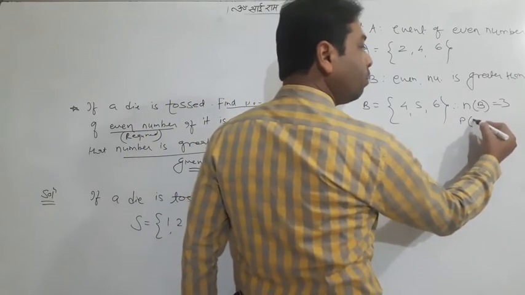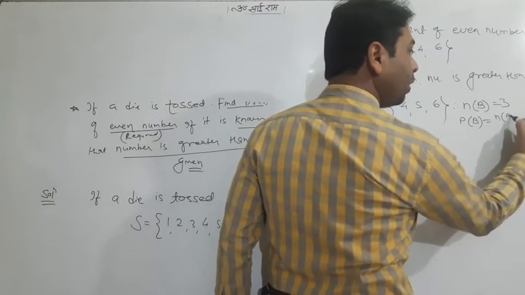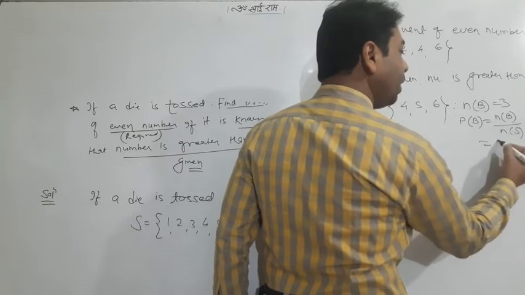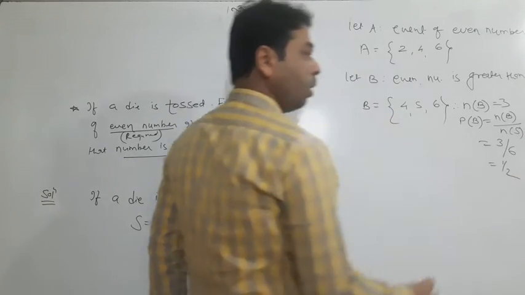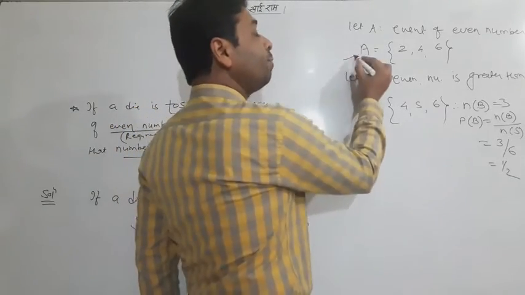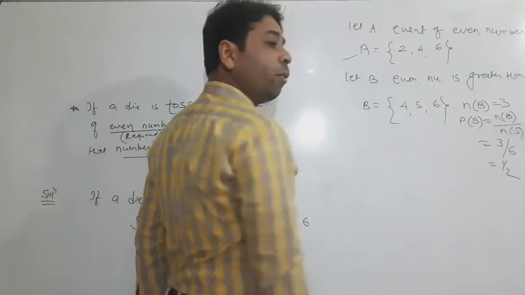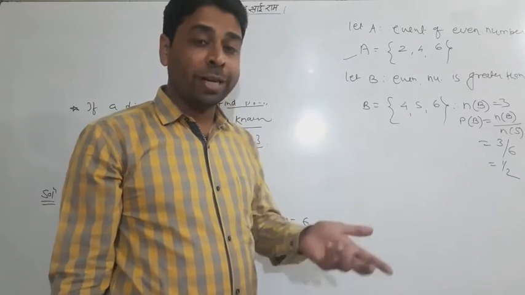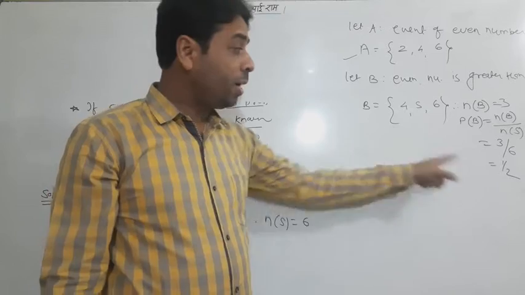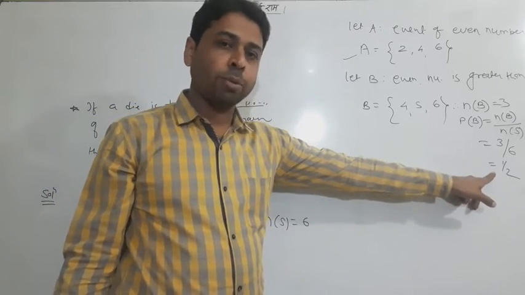P of B is equal to n of B upon n of S. Now you may be thinking that it's 3 by 6, meaning 1 by 2. Let me explain again that A I wrote, but I didn't find n of A and P of A, because in the formula it is not coming. P of B will definitely come in the formula, that's why I found it.